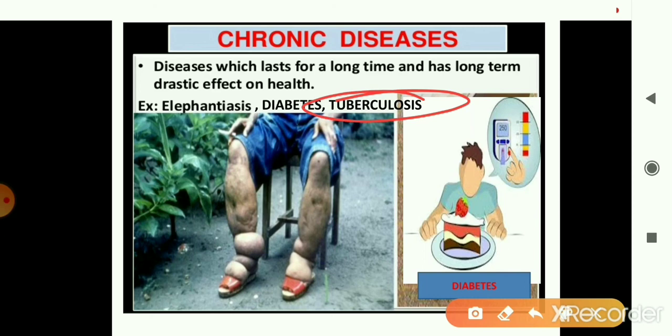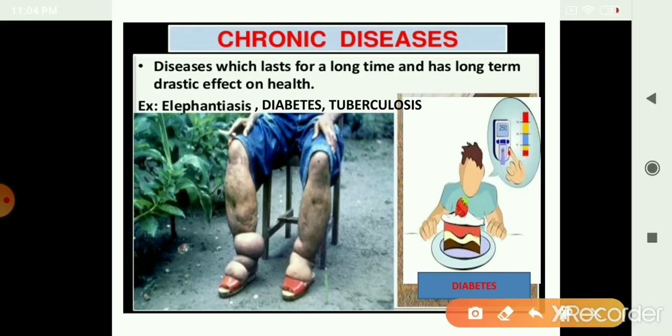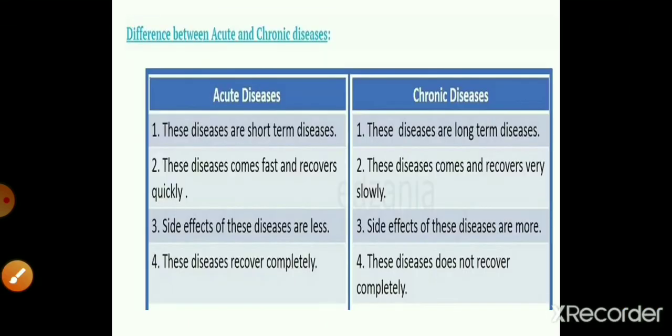So in chronic diseases, the health of the person is drastically affected. Examples of chronic diseases are elephantiasis, which is caused by the filarial worm and spread through the bite of mosquitoes. Then diabetes and tuberculosis are also examples of chronic diseases.